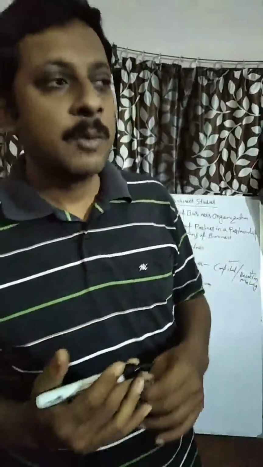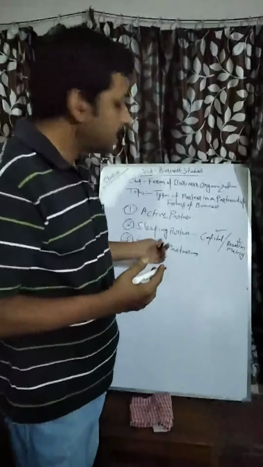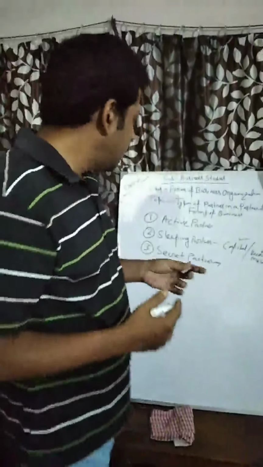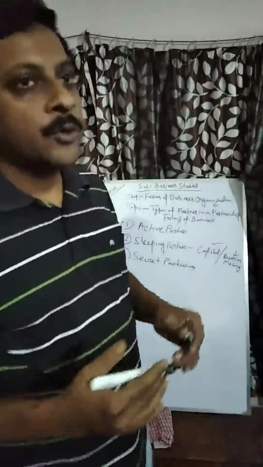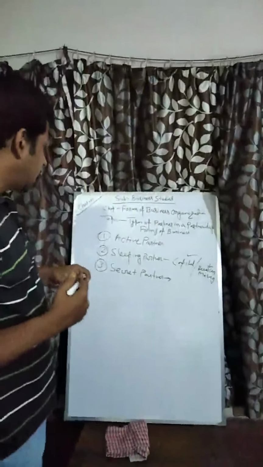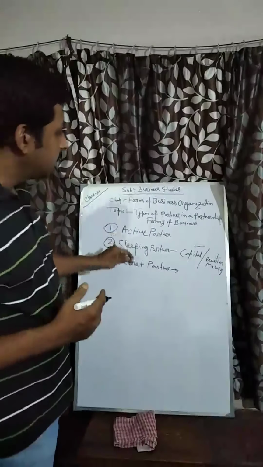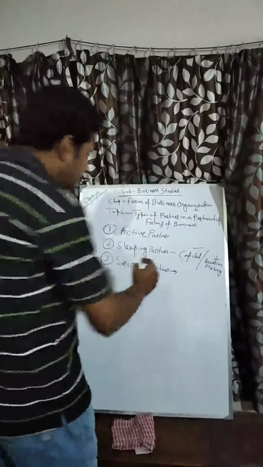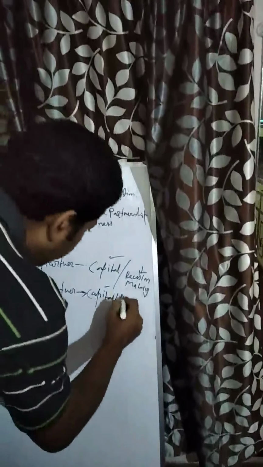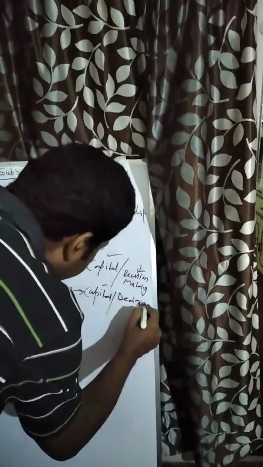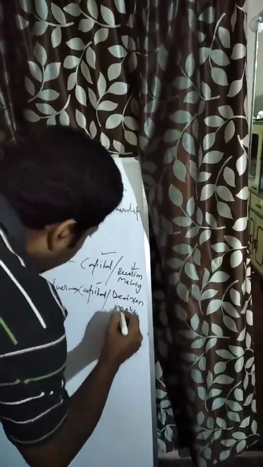in the public. The public does not know that he is actually a partner of this partnership firm, and sometimes even most of the employees are in a dilemma whether he is a partner or not. So the secrecy is maintained, but they also contribute capital in the firm, take part in decision making, and have unlimited liability.